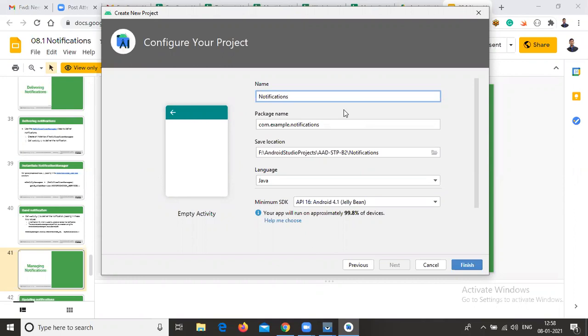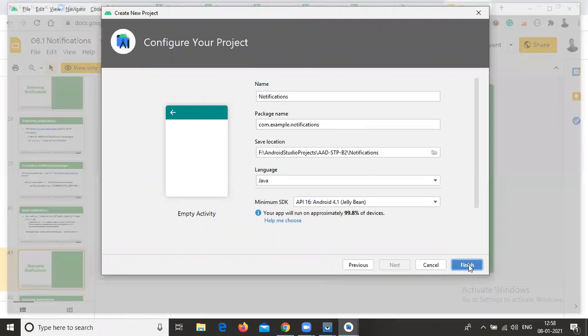Give your project name as notifications, then click on Finish. It takes some time to create our project.